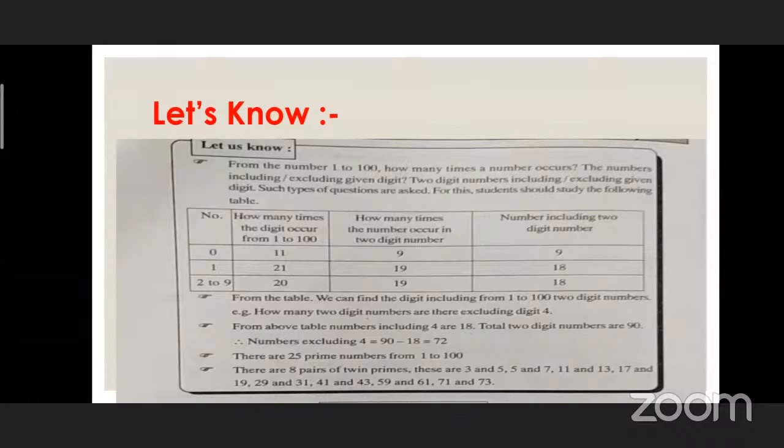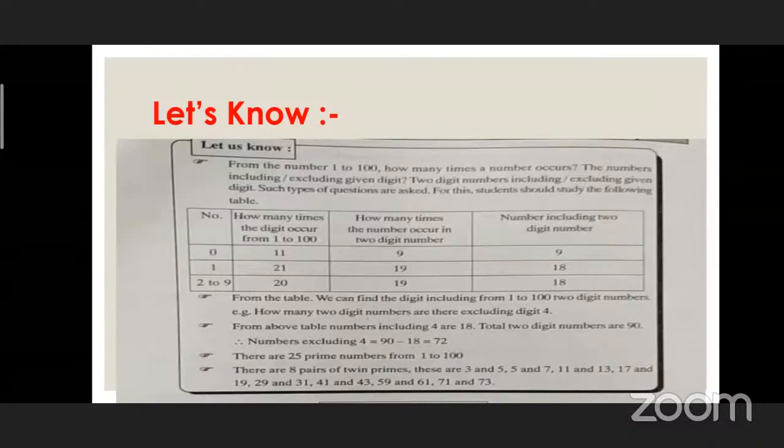Digit 0 occurs 11 times, digit 1 occurs 21 times, and digits 2 to 9 each occur 20 times in the numbers 1 to 100. In the second column, you can see how many times each digit occurs in two-digit numbers: 0 occurs 9 times, 1 occurs 19 times, and digits 2 to 9 occur 19 times.